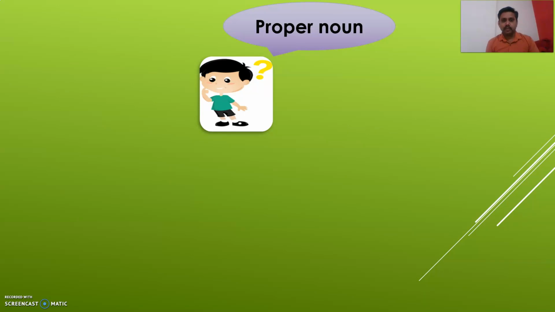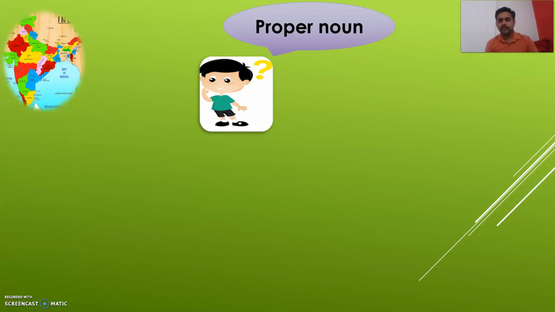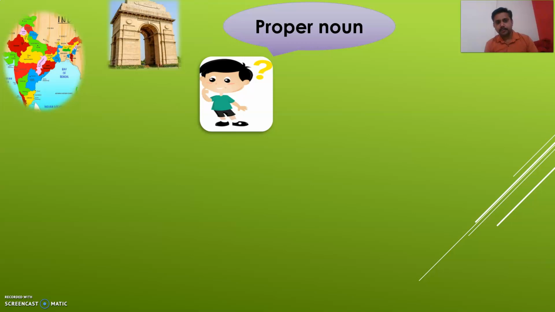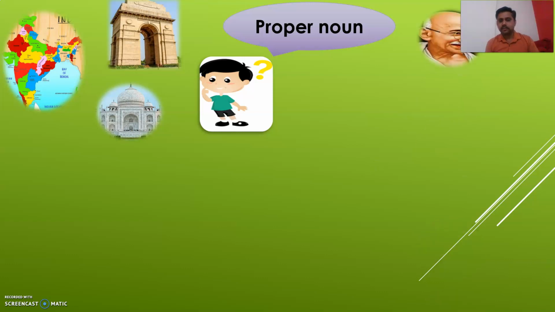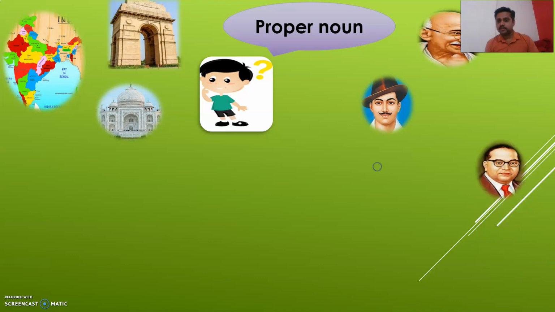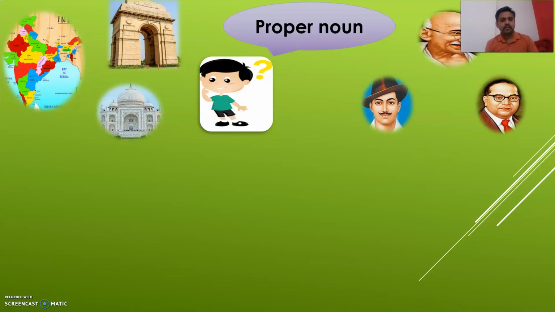What is mean by proper noun? What is mean by proper noun? Here are some examples. There is a map of India. This is the image of India Gate. Next one is Taj Mahal, Mahatma Gandhi, Bhagat Singh, Dr. Babasaheb Ambedkar. So what do you understand from these pictures?